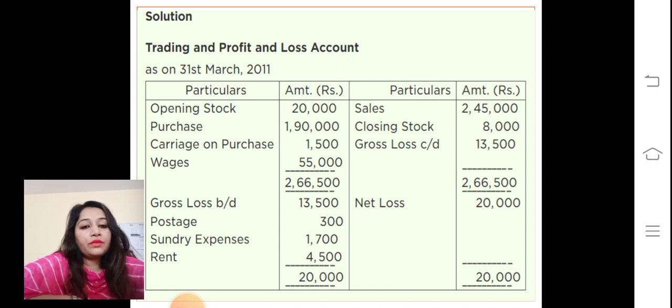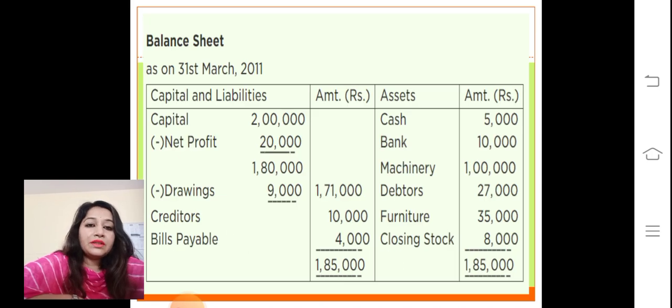It is 13,500. Next, to postage, sundry expenses, rent. These are the expenses. So we will total it, 20,000, and obviously the debit side is more and the credit side is less. So the balancing figure will come on the credit side, that is net loss 20,000. So this net loss will be transferred to the balance sheet. And this is the balance sheet as on 31st March.